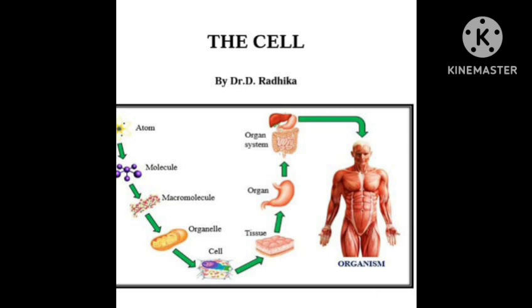And the various macromolecules combine and produce organelles. An organelle is like an organ of our body. The organelles are present inside a cell. So many organelles combine and produce a cell. And so many varieties of cells combine with each other and produce tissues. Various types of tissues combine with each other and produce an organ.